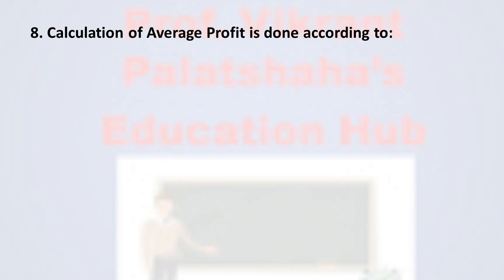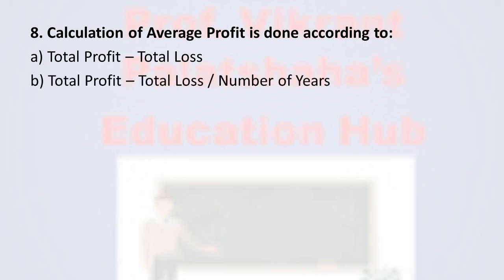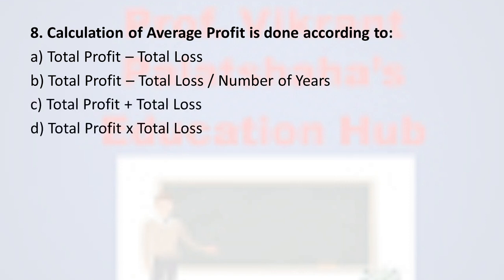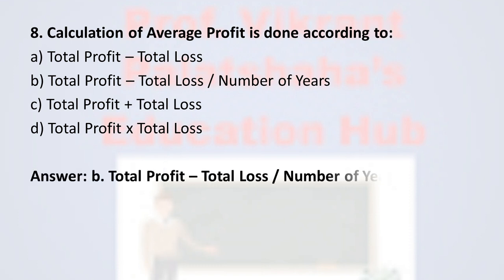Next, question number 8. Calculation of average profit is done according to option A total profit minus total loss, option B total profit minus total loss divided by number of years, option C total profit plus total loss and option D total profit multiplied by total loss. And the correct option is option number B, total profit minus total loss divided by number of years. This is the formula of the average profit.